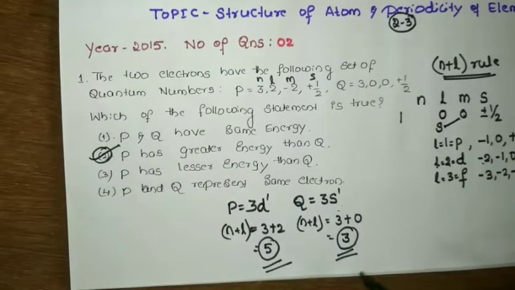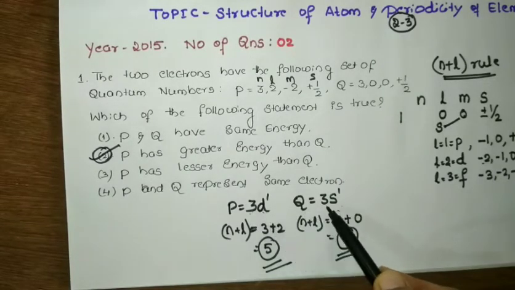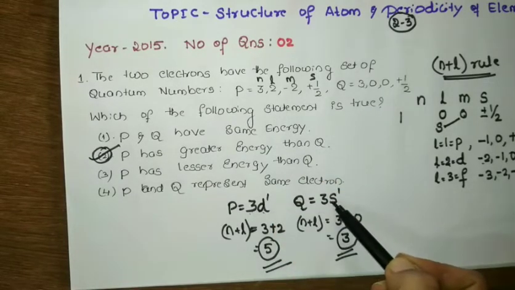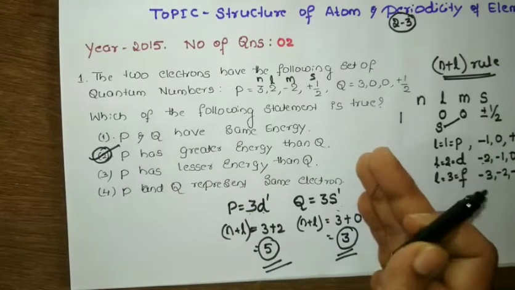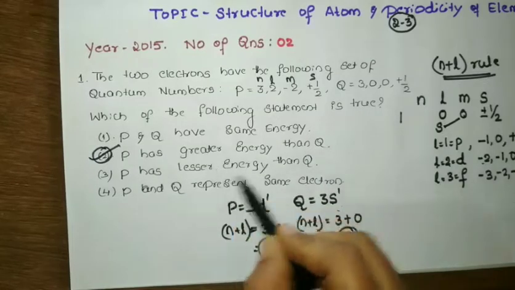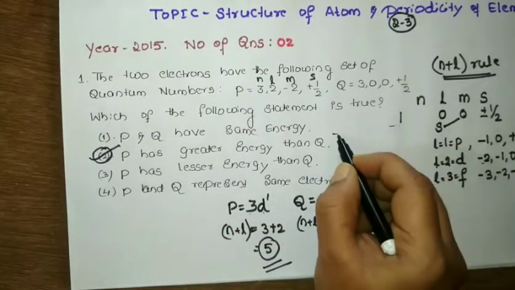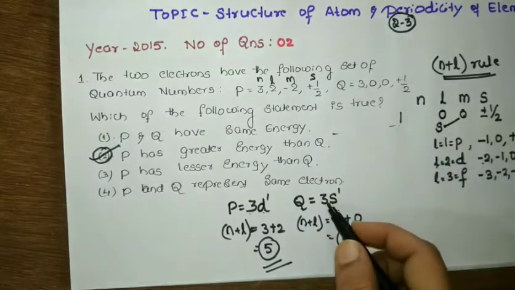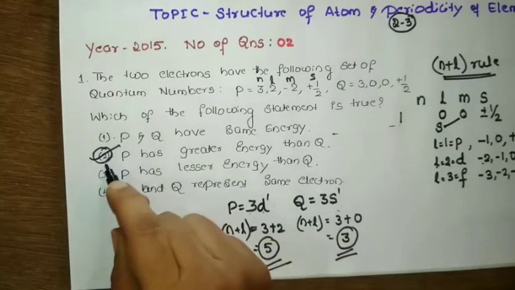Okay, so no need to go through all these things. If you get to know P is 3d orbital and Q is 3s orbital, you can represent them. We know that the 3s orbital will be filled first, followed by the 3d orbital. So by the Aufbau principle, the filling of electrons takes place in increasing order of energy level. First the lower energy will be filled, followed by the higher energy. So 3s is the lower energy level and 3d is the higher energy level. So option 2 is the correct one.